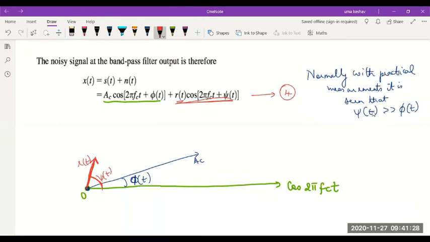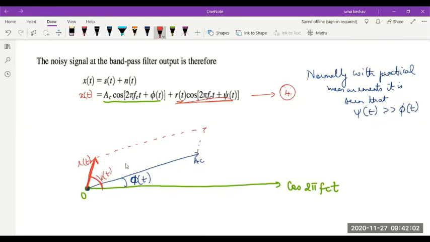We have considered psi of t to be a much larger angle than phi because that's how it is found in practice. Now, how do I find x of t? I have represented both. How to find x of t in this phasor diagram? X of t should basically be the resultant if I complete this parallelogram. Yes or no? So if I complete, say this R of t is something like this.